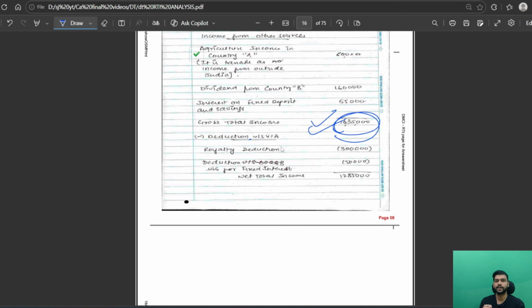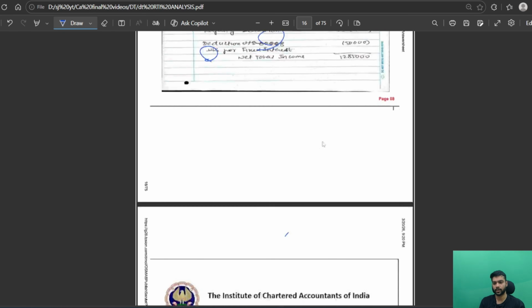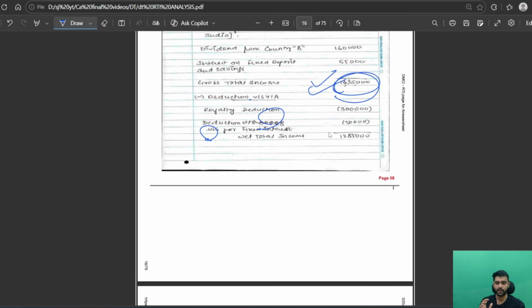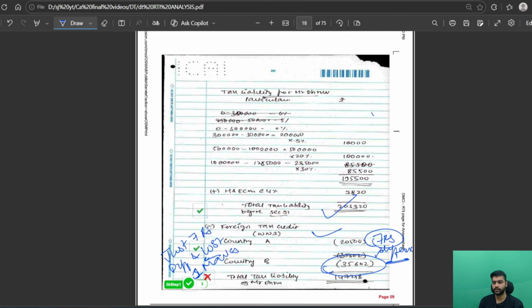Logically it is correct, but sometimes your luck does not favor you, and this was one of the instances. I have made some cuts, it's fine, they will not cut your marks. In practical questions, make sure your numbers are correct. In theory questions, your keywords should match. That is it.